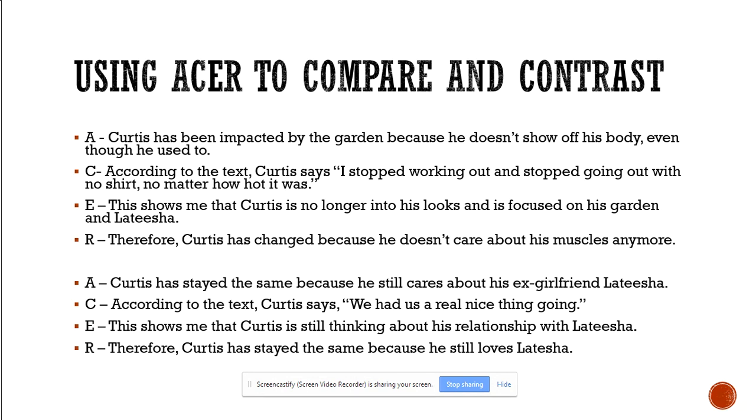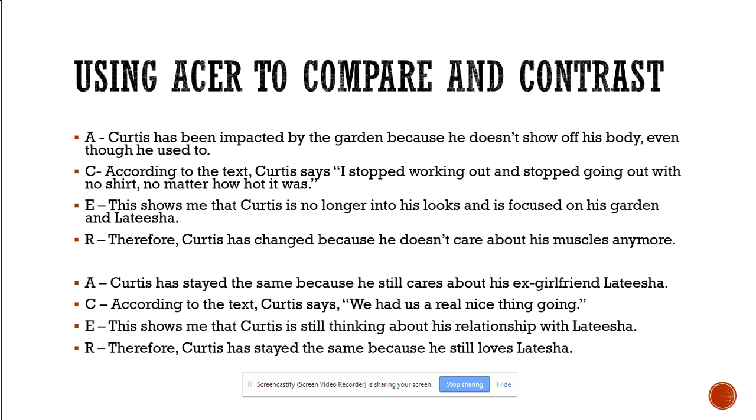I explain the quote. And R, restate. I'm just restating what I said in the beginning. Therefore, Curtis has changed because he doesn't care about his muscles anymore. So that was my contrast paragraph. Now I have to write another paragraph comparing and showing how he stayed the same.